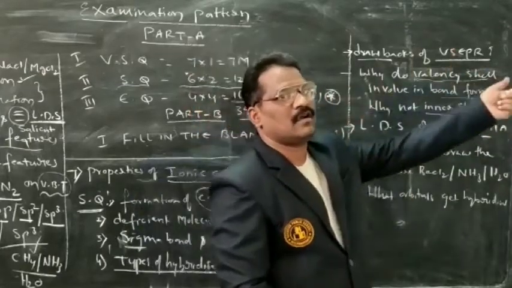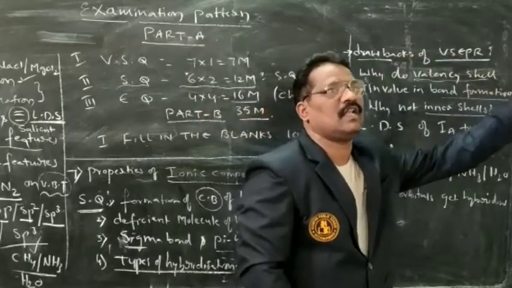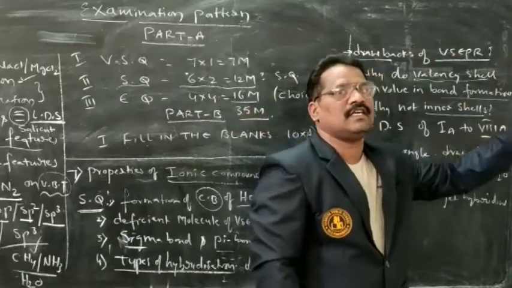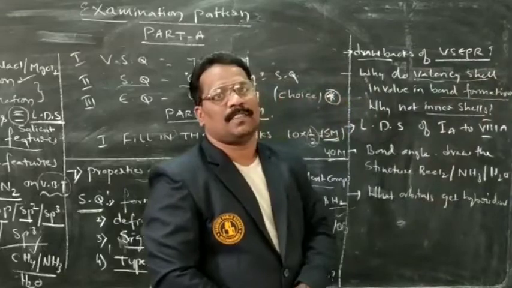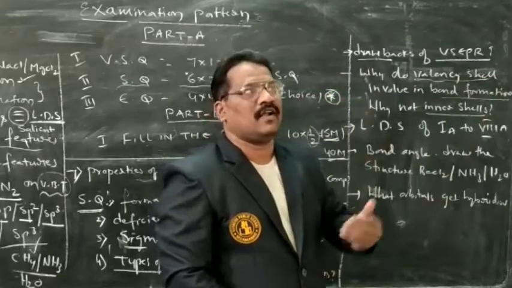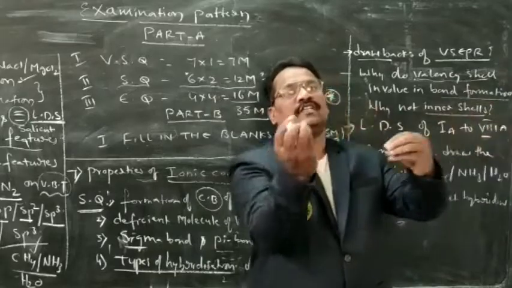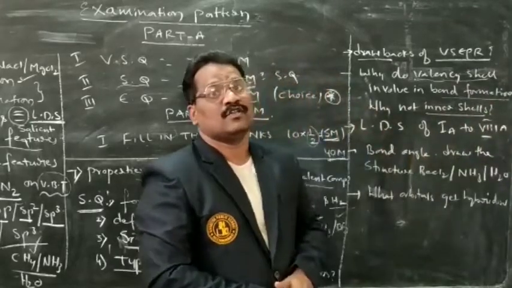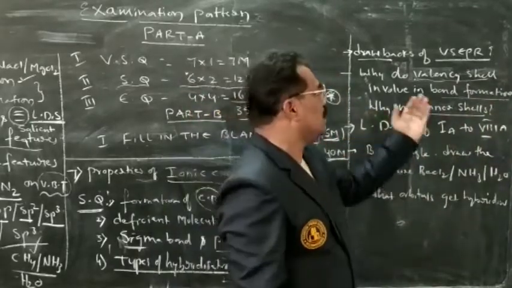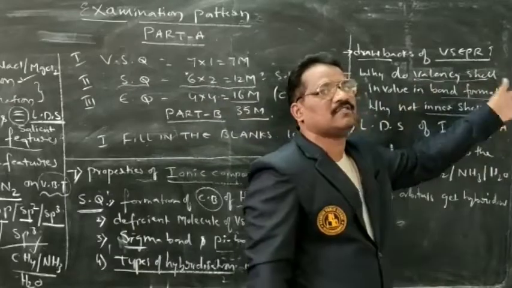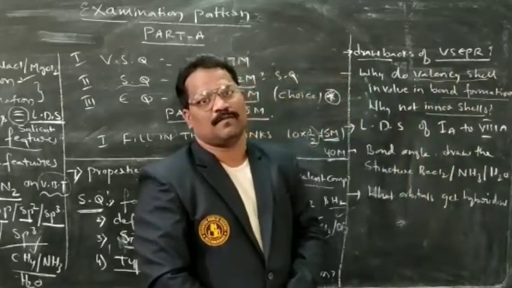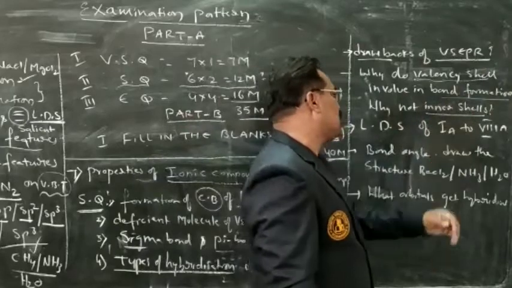If there are extra electrons, it loses electrons, and that again gives an octet configuration. If there is a deficiency of electrons, it has to gain electrons. If it is having electrons, mutual sharing can take place. So to attain stability, valency shell electrons participate in bond formation. That we can study there itself.